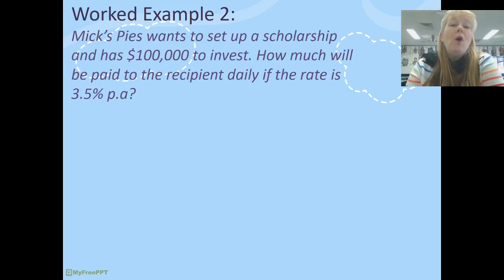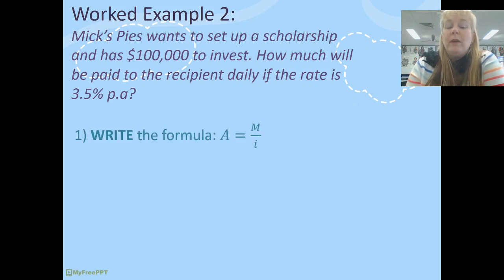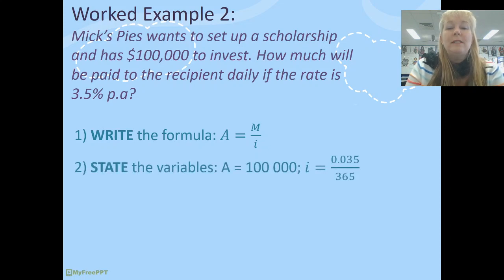Okay, let's look at another example. Mixed Pies wants to set up a scholarship and has $100,000 to invest. How much will be paid to the recipient daily if the rate is 3.5% per annum? Right, so first of all, we're going to write the formula again, and there's no need to memorize the formula in 3 different ways with each variable as the subject of the formula. You can just use one formula and just manipulate that and transpose your algebra.